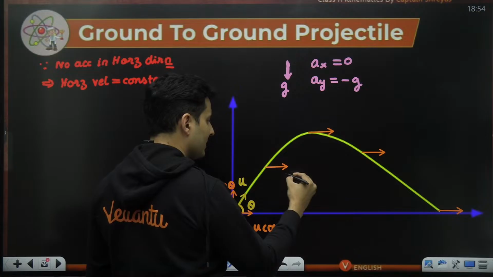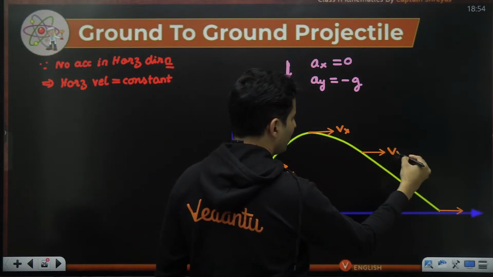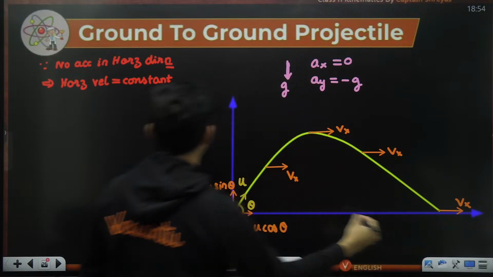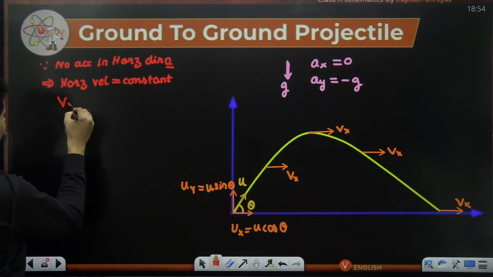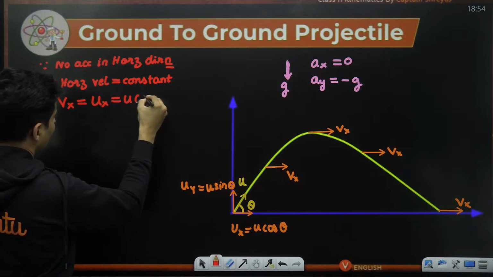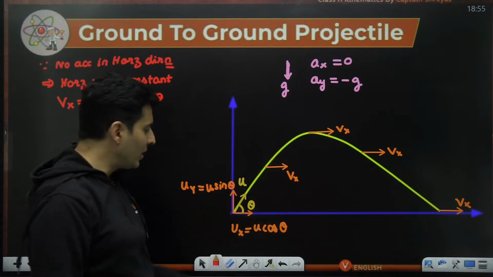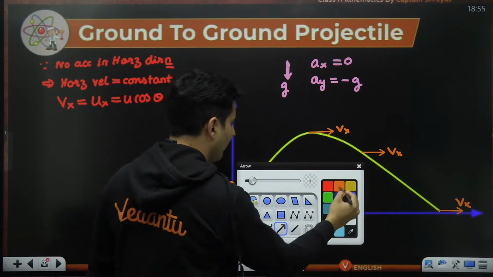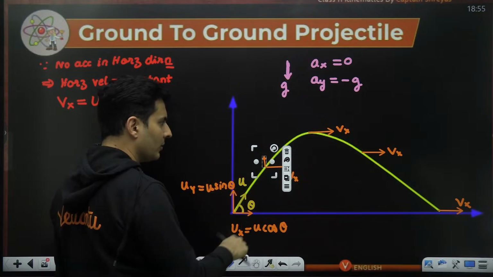So the x component of the velocity will always remain ux, which is u cos theta. But it is the y component which keeps changing. The y component will slowly reduce because acceleration is down.